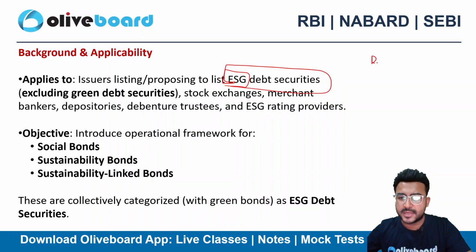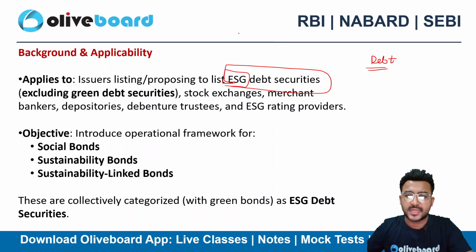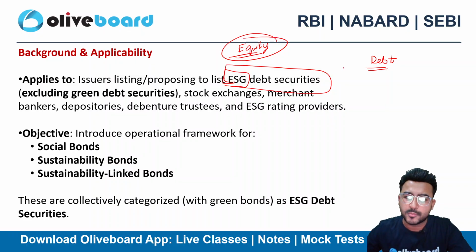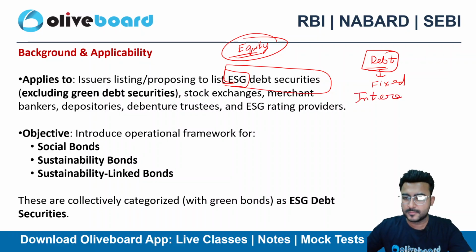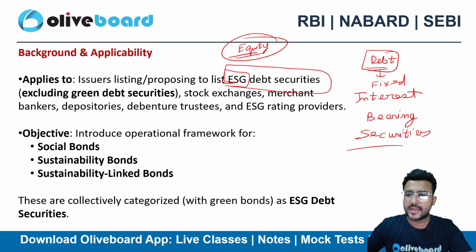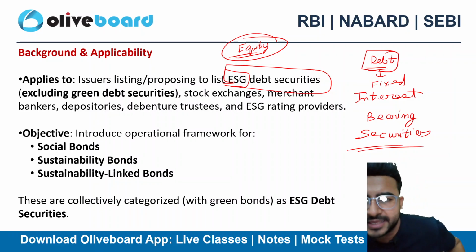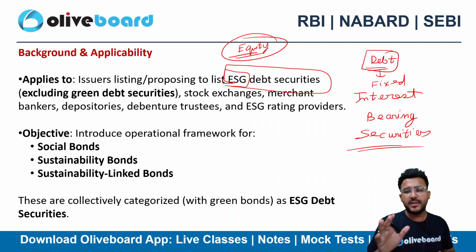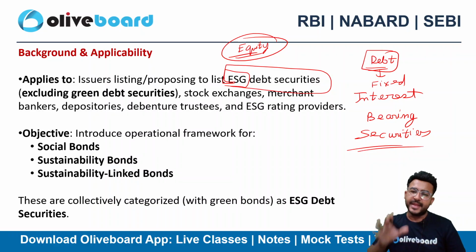Now, what do we mean by debt? We have two terminologies, debt and equity. Equity is nothing but shareholders; they are the owners of the business. However, debt securities are fixed interest bearing securities, right? We pay dividend on equity. However, on debt, on bonds, we pay interest, right?